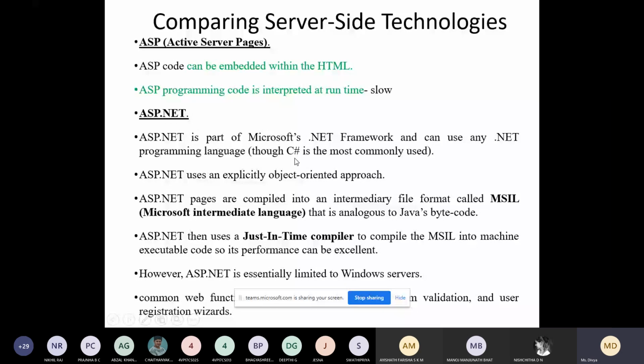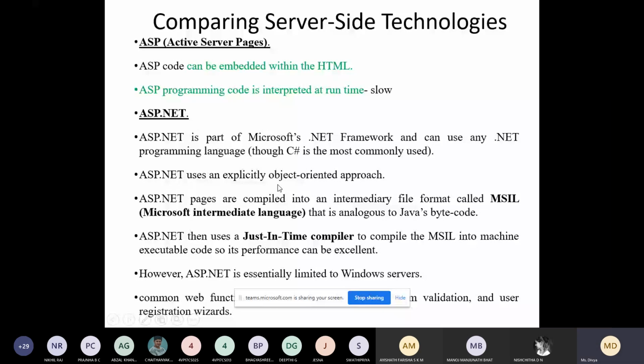Or people make use of VB.NET plus ASP.NET. ASP.NET, if you see, is similar to your HTML. If you are interested, you can go through this ASP.NET. This is also one of the interesting and very simple concepts for developing a website, like HTML. You can add the tags. Using ASP.NET, it is possible to connect to the database also. It uses an explicit object-oriented approach.